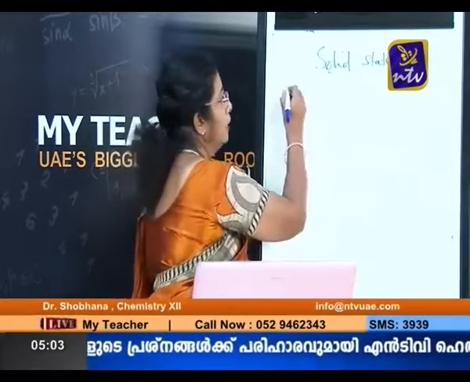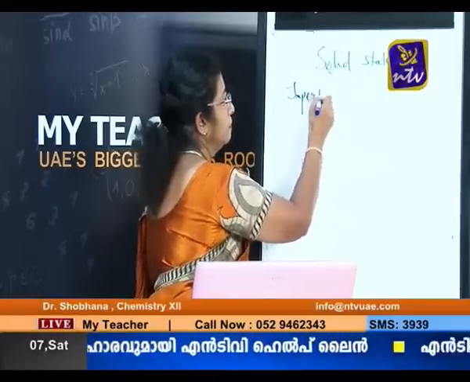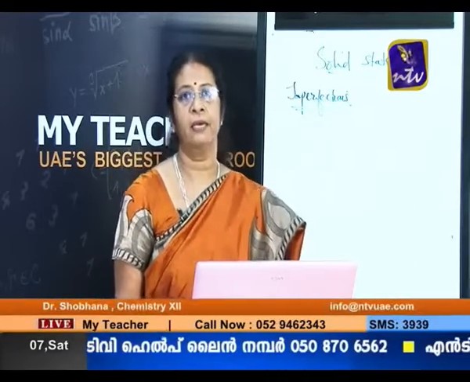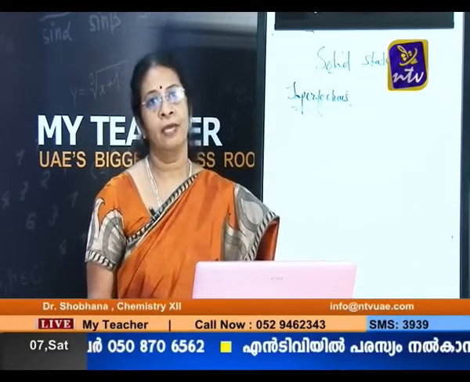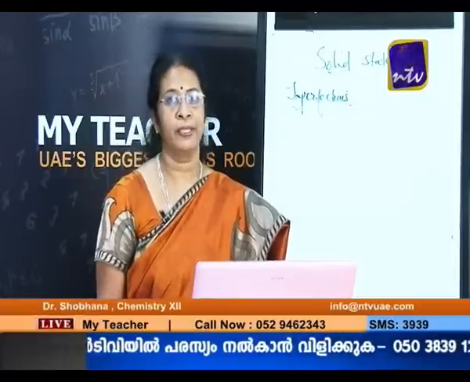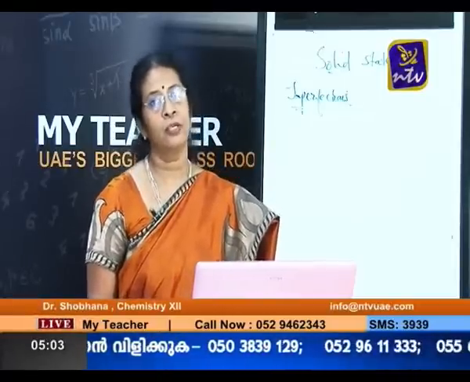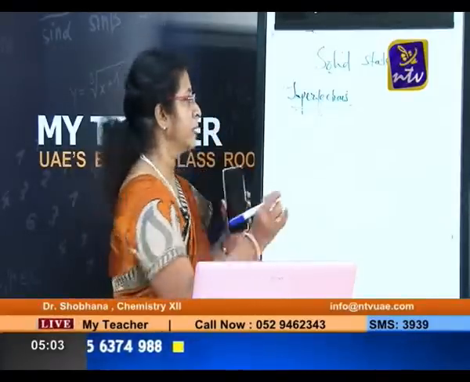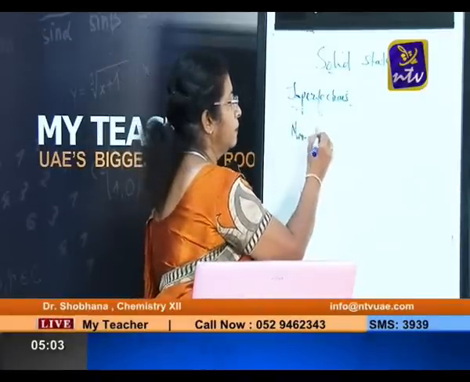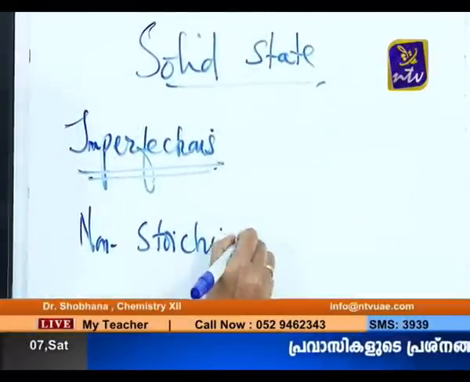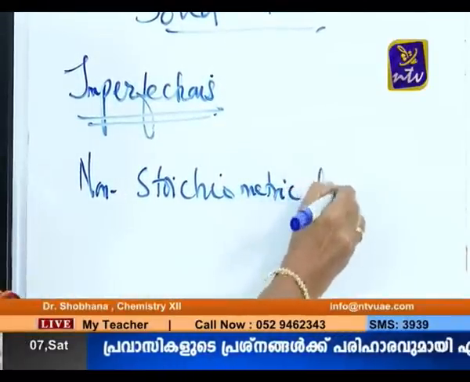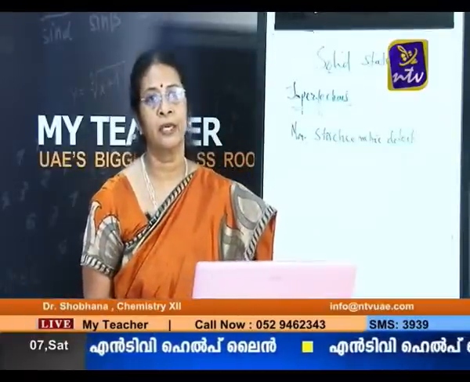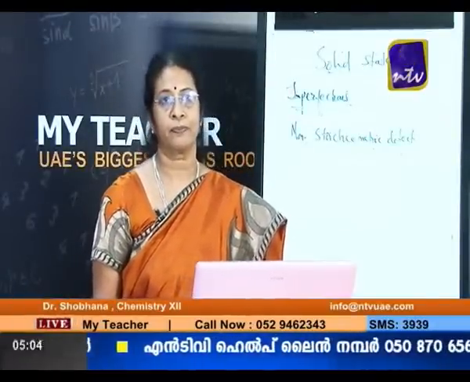Now today we are going to continue with the imperfections in solids. Three types of imperfections are there in solids: stoichiometric defects, impurity defects, and non-stoichiometric defects. We discussed stoichiometric defects and impurity defects. Today I am going to tell you about non-stoichiometric defects. This defect, this deviation, will affect the stoichiometry of the compound.